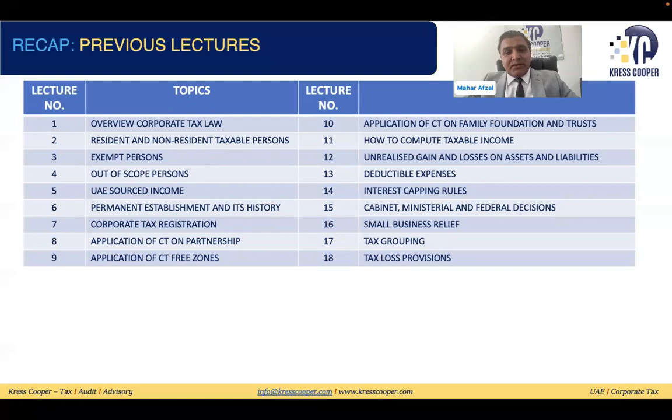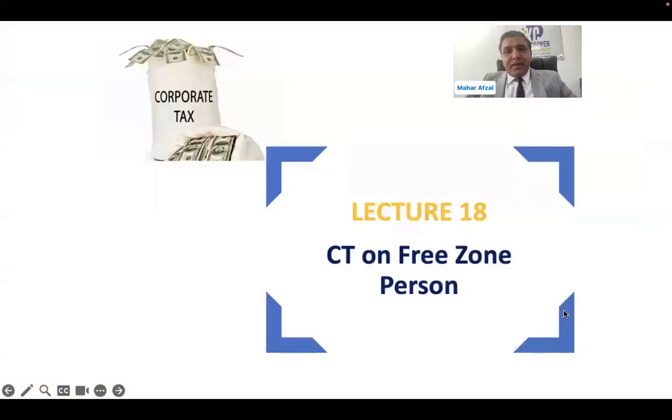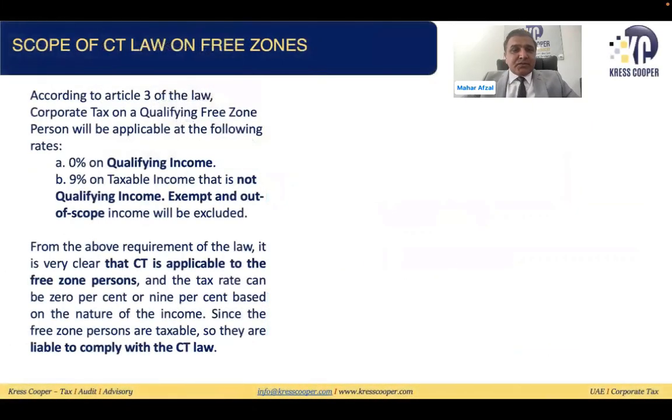So as I mentioned, in this lecture we are going to discuss corporate tax on the free zone persons. We all know that as per Article 3 of the UAE Corporate Tax Law, the law says 0% corporate tax will be applicable on the qualifying income. Any income which is non-qualifying income will be subject to tax at 9%.